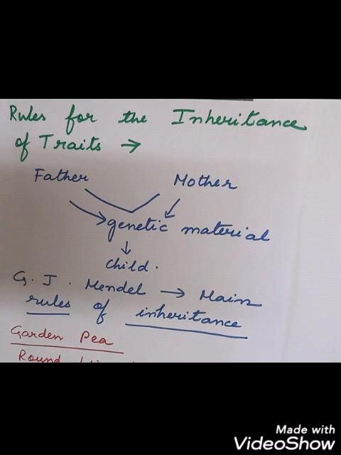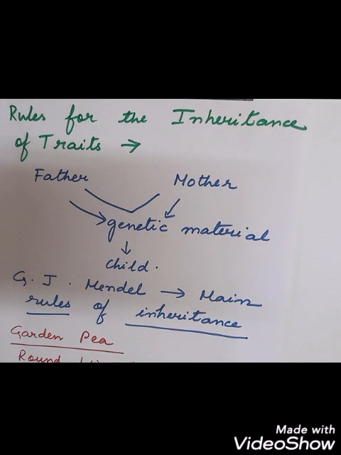So in order to find out how these characteristic features are inherited, Johann Mendel, who is the father of genetics, found out the main rules of inheritance by performing different experiments. Okay?